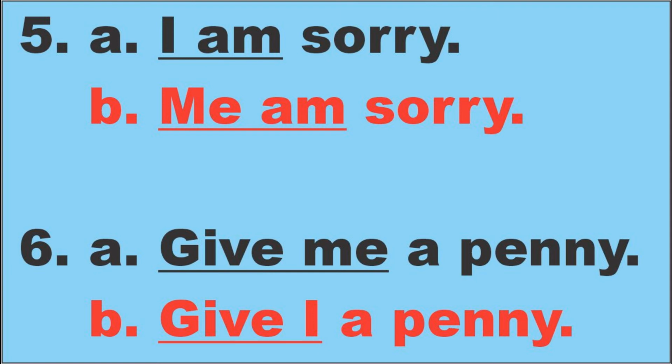So line A is correct, line B is incorrect because me is in front of the verb am. Am is a verb to be used for I. So me in front of the verb is incorrect. Me has to be after the verb. So number 5, line A is correct, line B is incorrect.